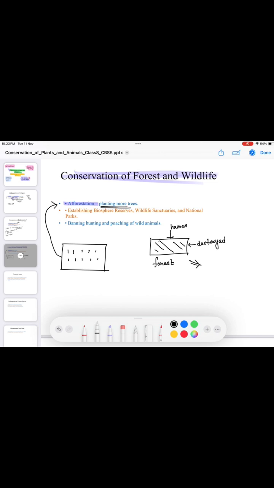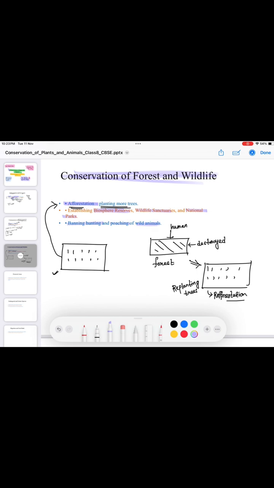Suppose there was a forest previously and humans came and destroyed the forest itself. Now whenever we are rebuilding the forest after its destruction, when all the place is barren, and we are replanting all the trees and again creating a forest, that is reforestation. Reforestation means replanting the trees. And afforestation means going to a barren land and simply planting the trees. So there is a simple difference between afforestation and deforestation. I hope you have understood.